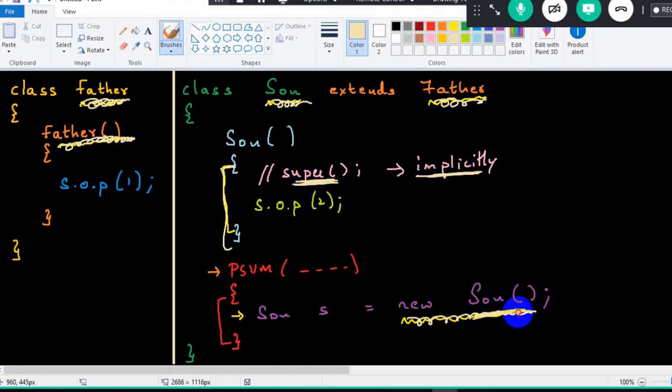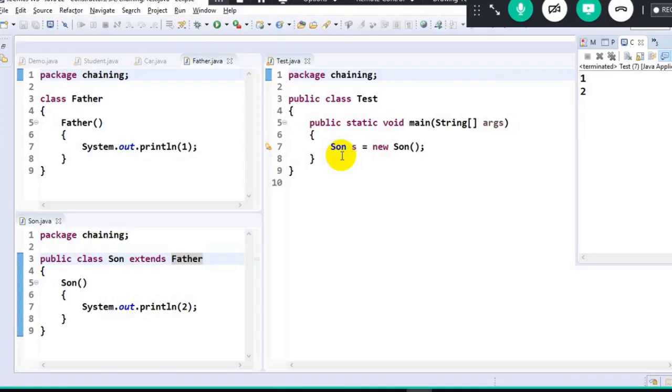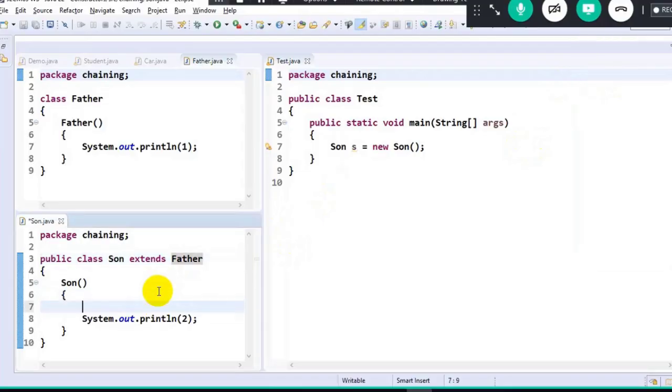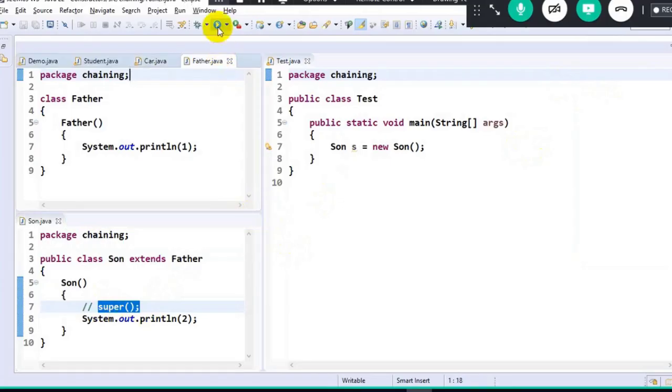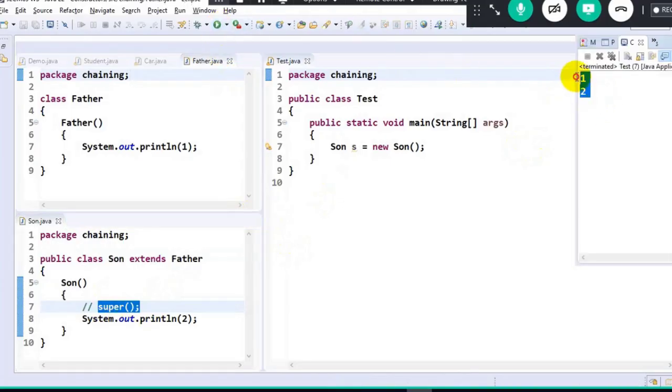Therefore, when I create an object here, the control will go here, but there is a super calling statement which is implicitly used. So from here, the control will go here. 1 will get printed, comes back, 2 will get printed. Got the clarity here? So in this specific example, we are getting 1 and 2. Why? Because there is an implicit super calling statement used internally. So when I execute it, I will always get the output as 1 and 2.